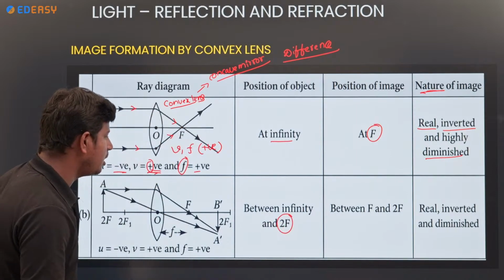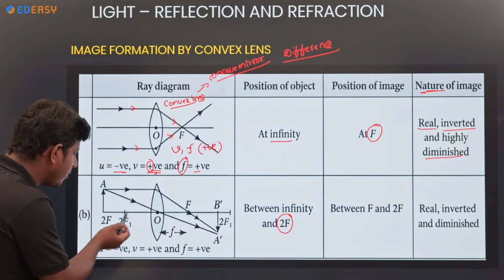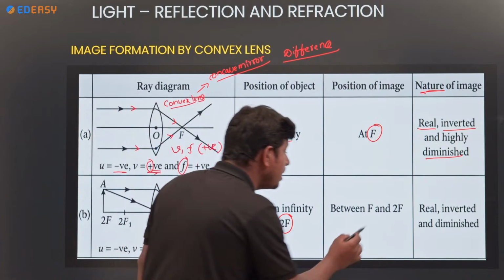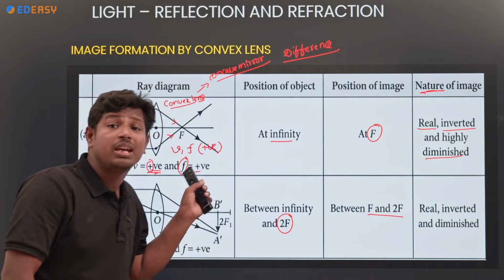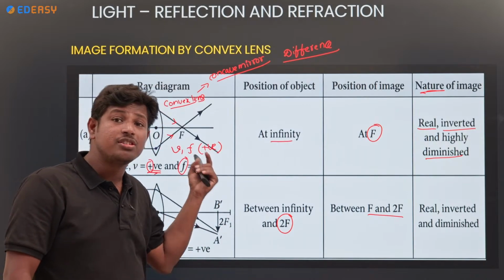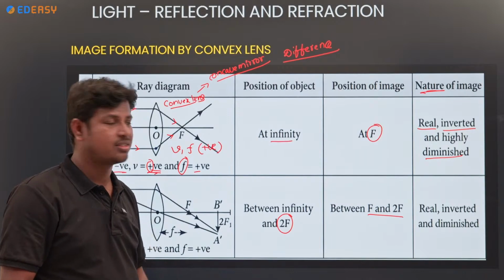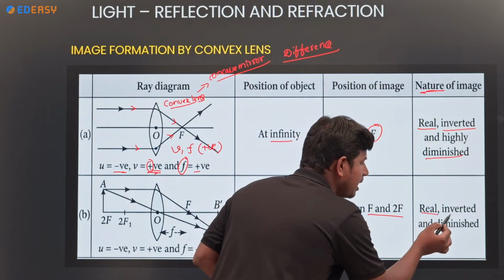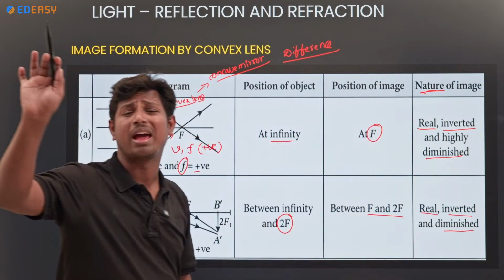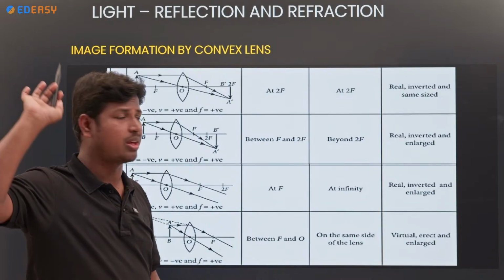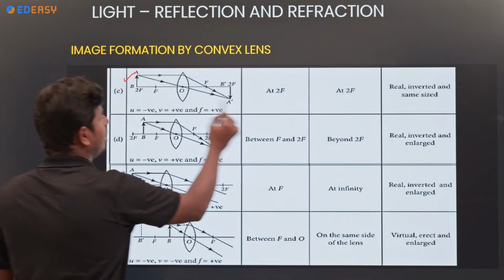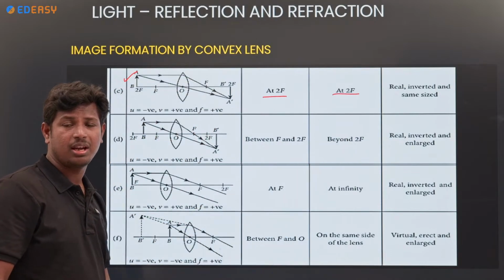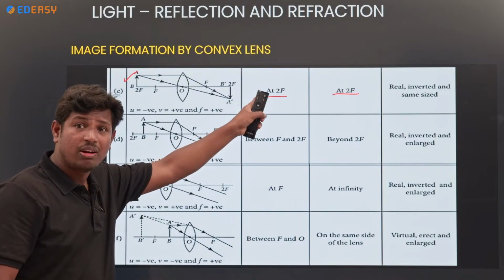Next, where is the object? Between infinity and 2f. Where does the image take place? Between f and 2f. Like the concave mirror, the object beyond C gives an image between P and C. So here too, between f and 2f, the image will be real, inverted, diminished, like a concave mirror. Blindly follow. At 2f, the image is at 2f, like C.